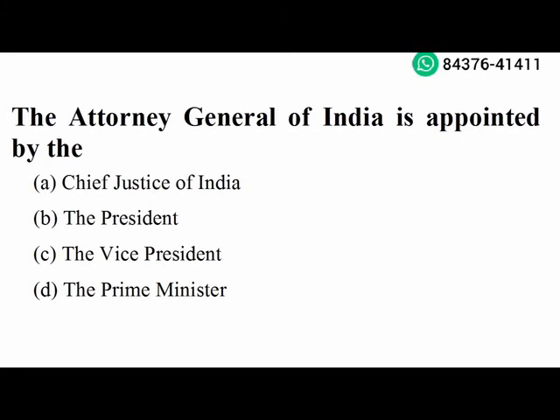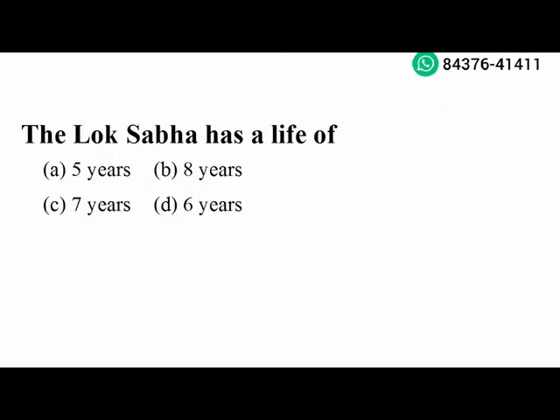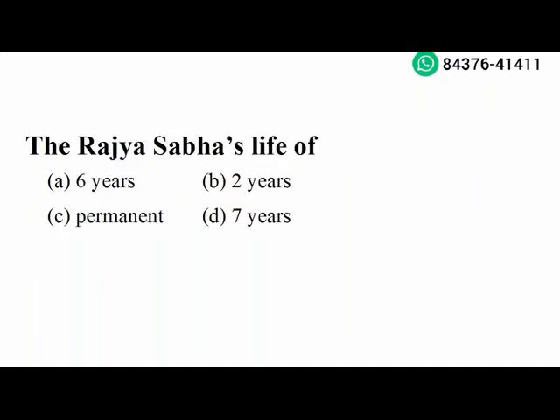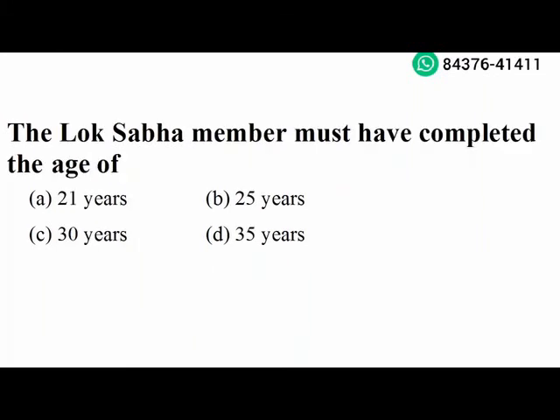Next question. The Lok Sabha has a life of 5 years. Option A is the right answer. Next question. The Rajya Sabha life is permanent. Option C is the right answer. Next question. The Lok Sabha member must have completed the age of 25 years. Option B is the right answer.